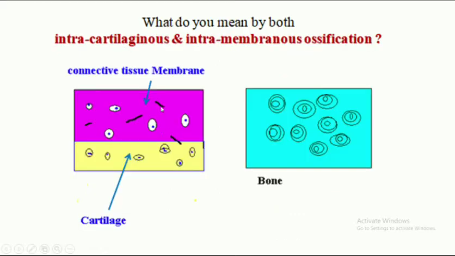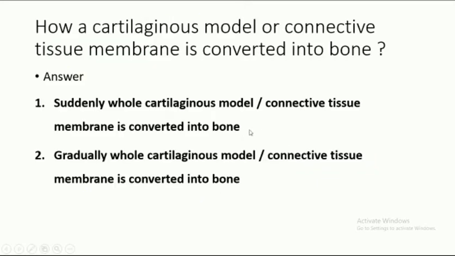You see here, this part is a connective tissue membrane and this is a cartilaginous model. So, when this membrane is converted into bones and this cartilage is converted into bones, this bone is developed from both intercartilaginous and intermembranous ossification. So, how is a cartilaginous model or connective tissue membrane converted into bones?